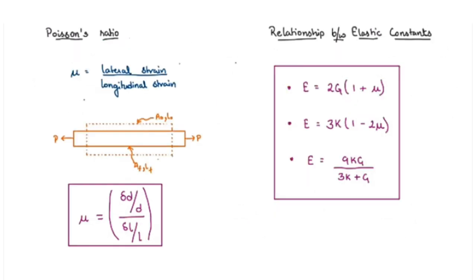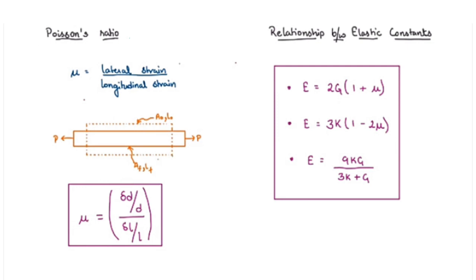So now coming to Poisson's ratio, that is our next topic. So what is Poisson's ratio? Poisson's ratio is defined as the ratio of lateral strain to the longitudinal strain, and the formula for Poisson's ratio is given by mu is equal to del D by D entire divided by del L by L, where D is the lateral dimension of the bar, and this Poisson's ratio is denoted by mu.